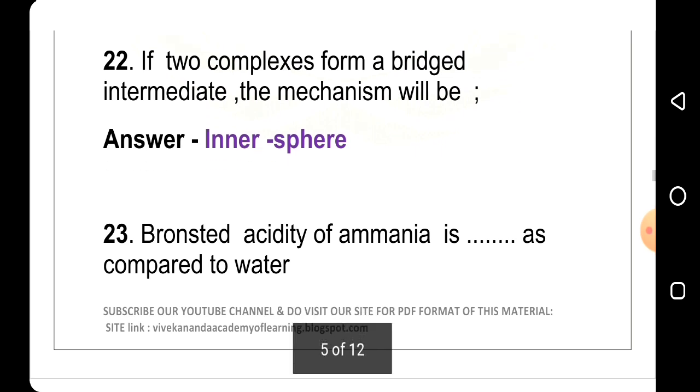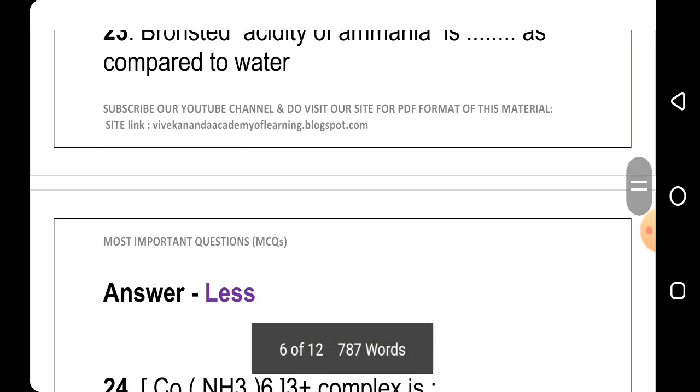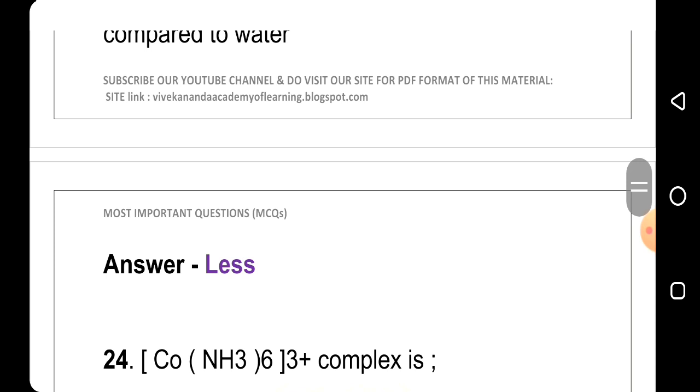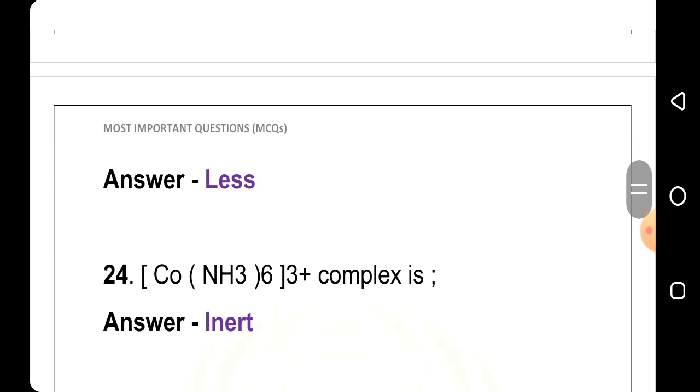23rd question: Bronsted acidity of ammonia is dash as compared to water. Answer is less. 24th question: Co(NH3)6 3 plus complex is, answer is inert.